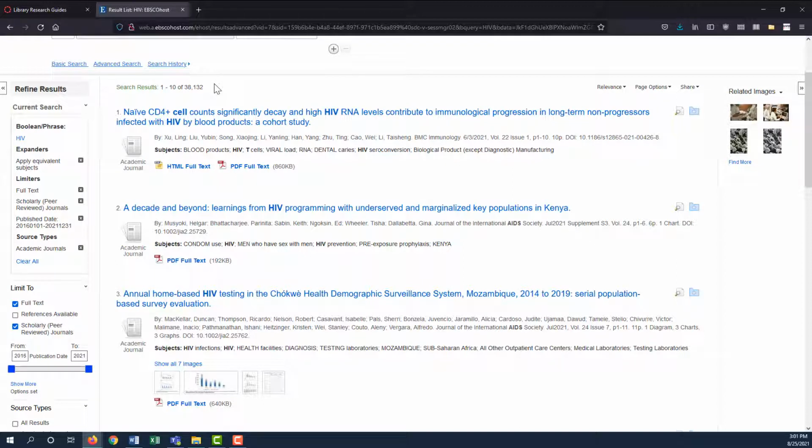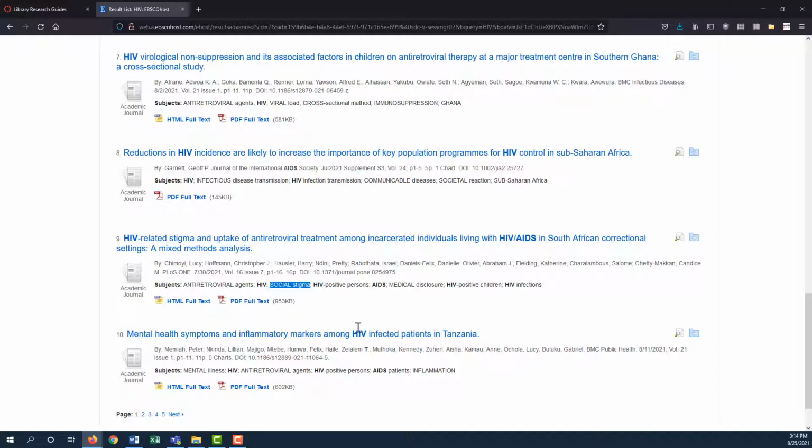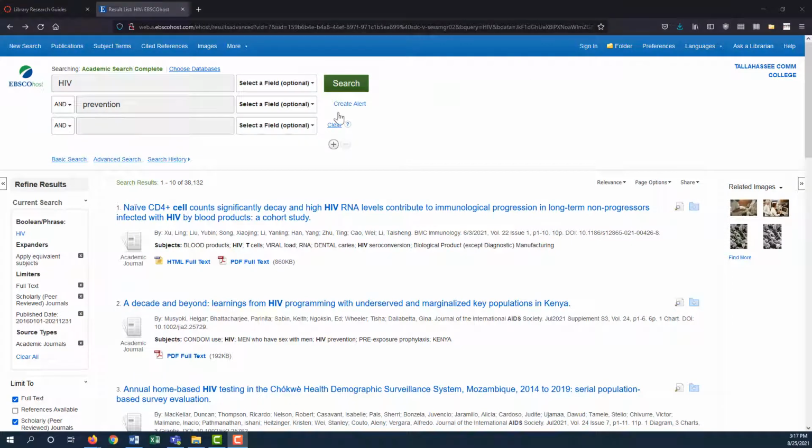At this point, ask yourself what interests you within this topic. If you're not sure, you can skim through some of the subject terms beneath the article information here. You could be interested in HIV prevention, diagnosis, social stigma, or something else. I'm going to search for prevention and put that on the second line here after the and.